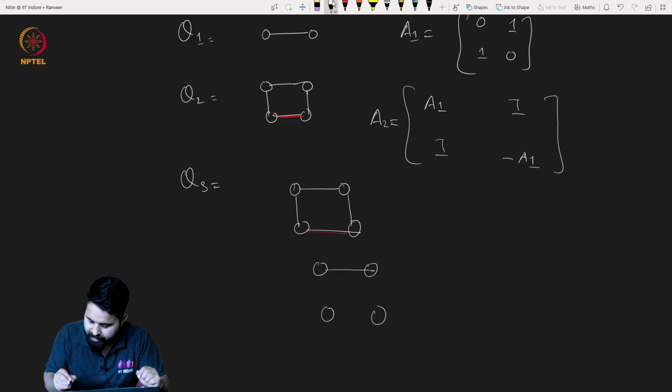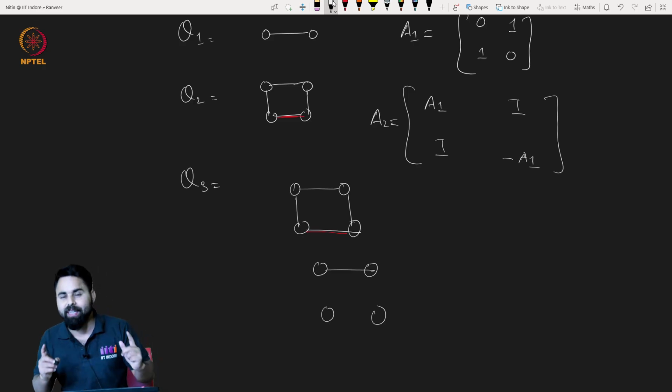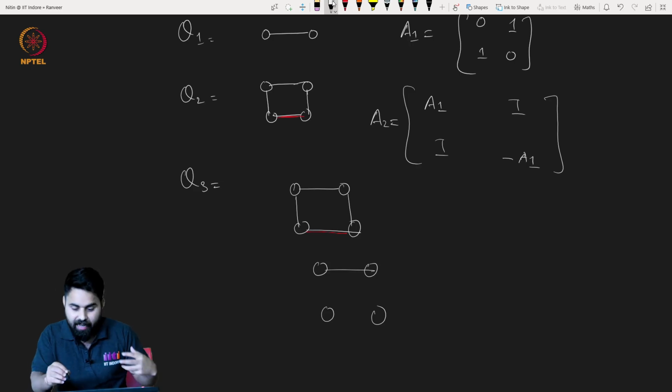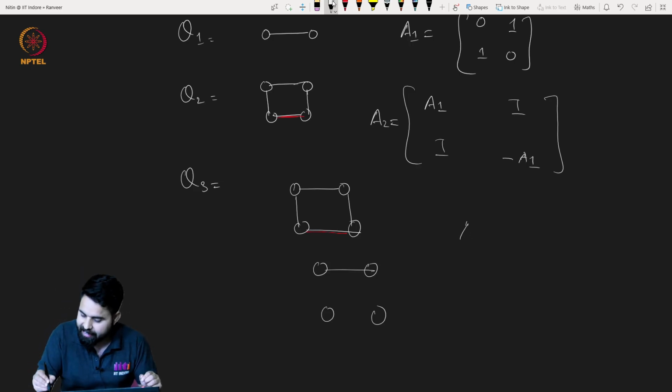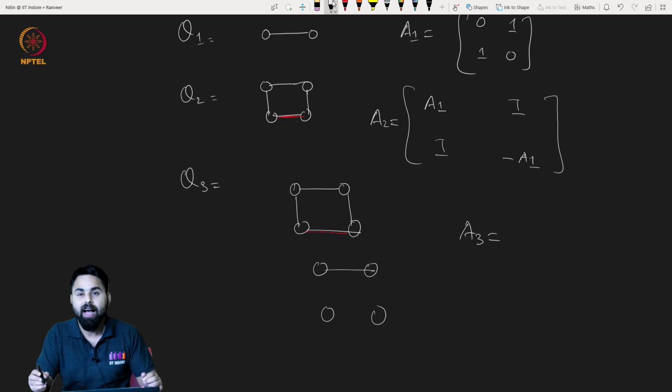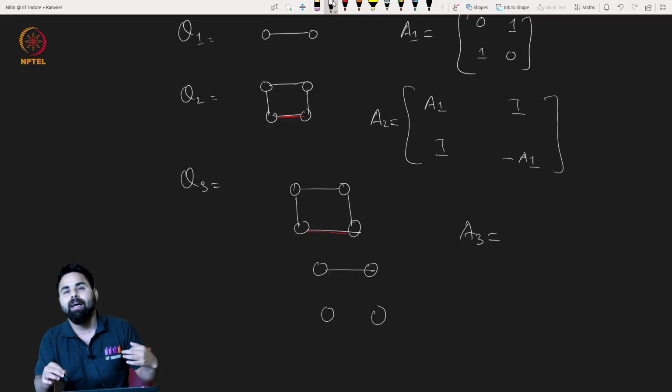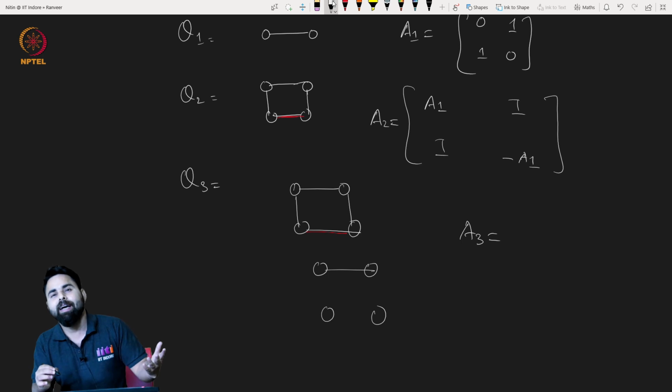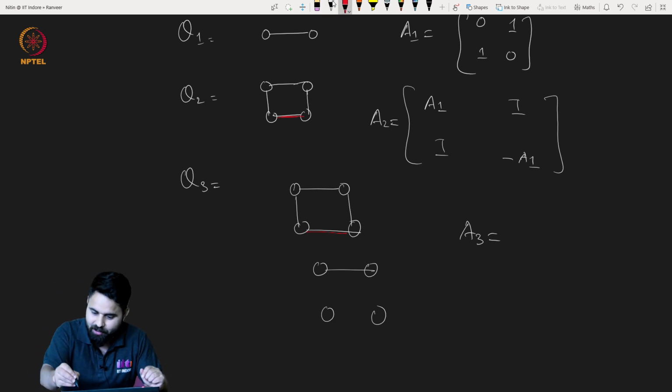Now if I have to write A_3 here, I have to put minus of this part, minus of A_2, so whatever were positive edges I will replace by negative edges, and whatever were negative we will replace by positive, so these edges will be this, right.